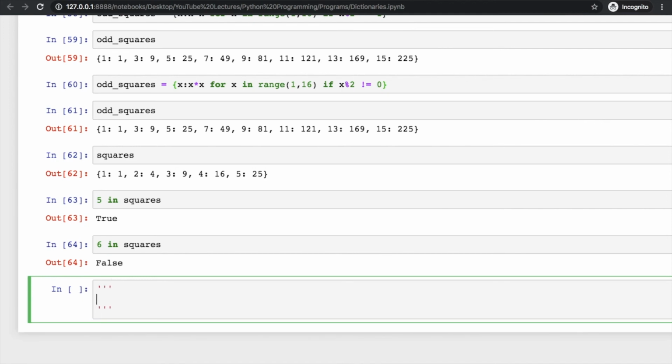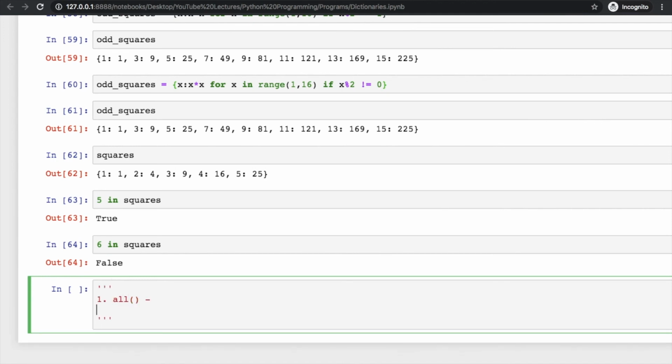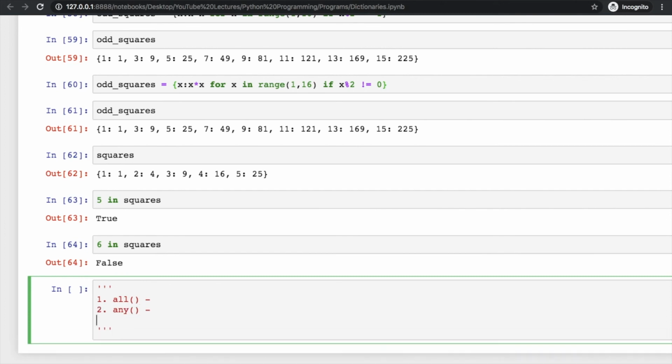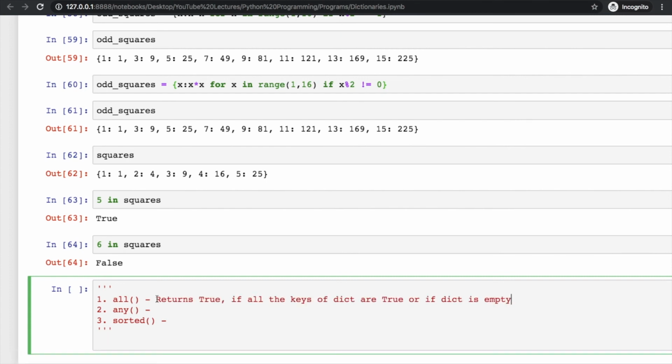There are some other functions in dictionary. One of them is all. After that there is another function, any. And sorted. I will tell you what these functions do. When we are writing all and passing a dictionary inside this, it will return true if all the keys of the dictionary are true. So what does that mean? It will return true if all the keys of the dictionary are true or if the dictionary is empty, right?